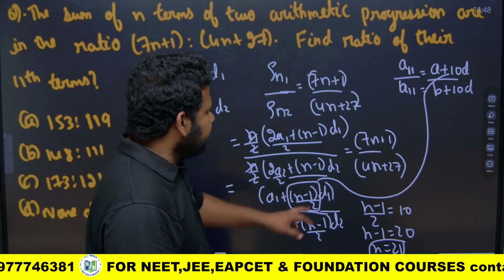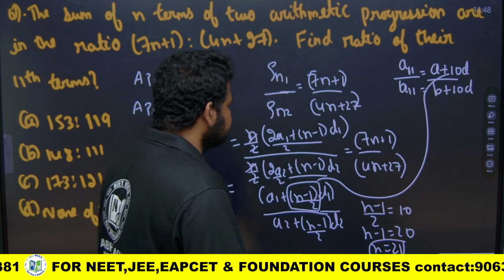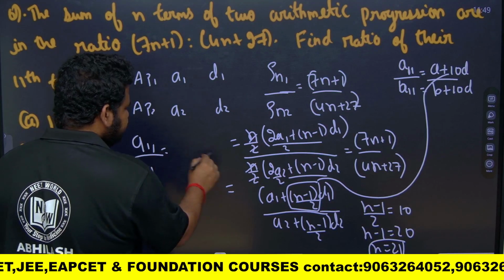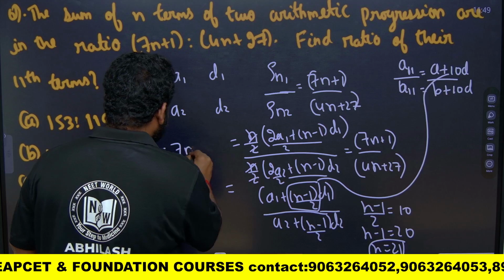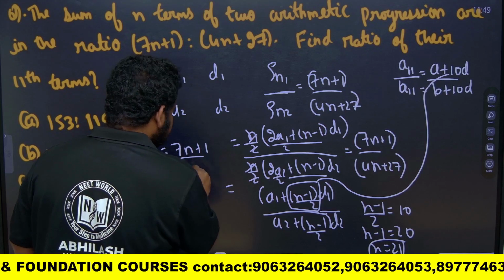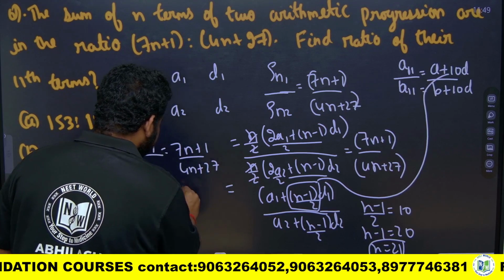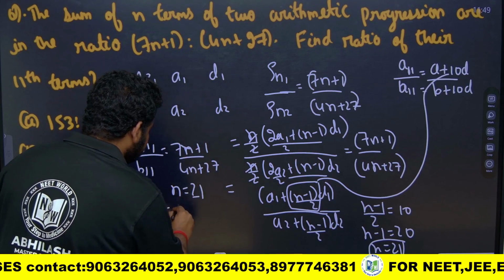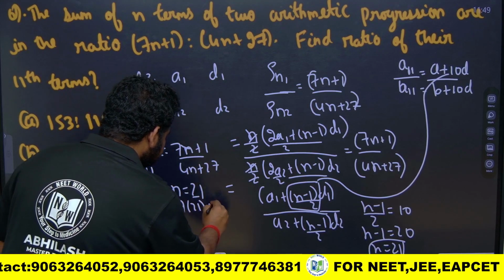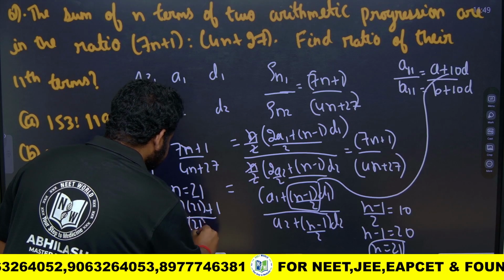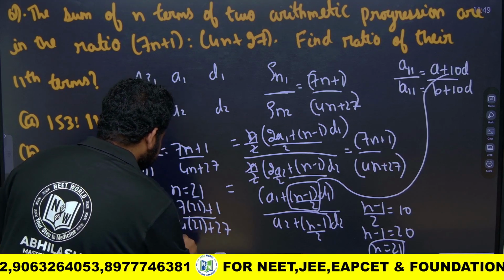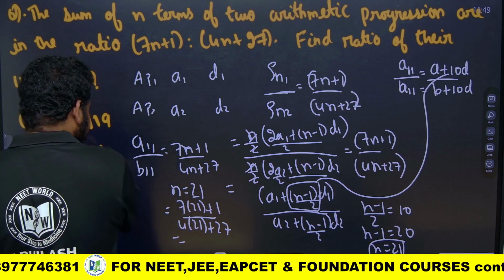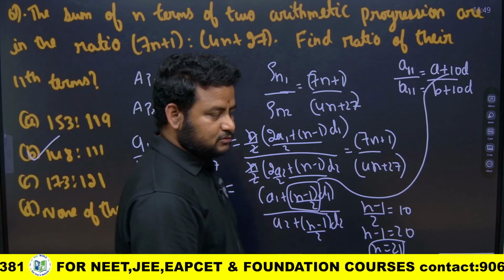So this ratio, that is a11 by b11, will be equal to the same thing, (7n plus 1) divided by (4n plus 27). Here n is 21, so I put n equal to 21: 7 into 21 plus 1 by 4 into 21 plus 27. I get 148 plus... 147 plus 1, 148. This will be 148 is to 111. So this is the answer.